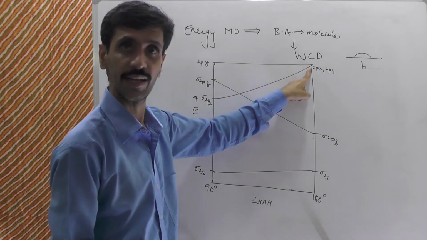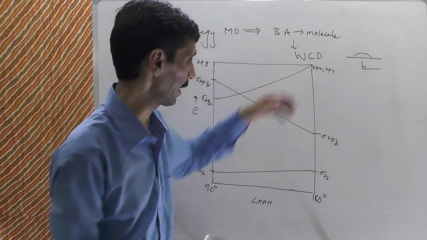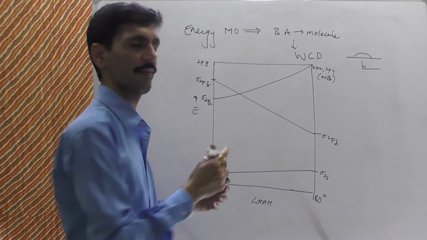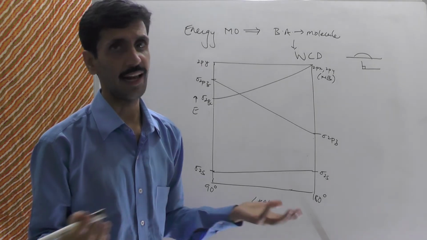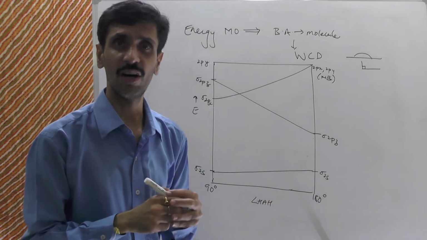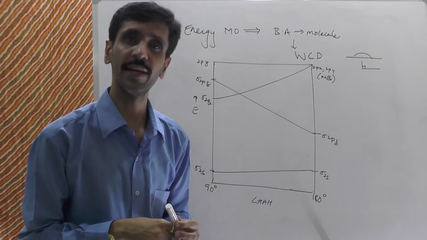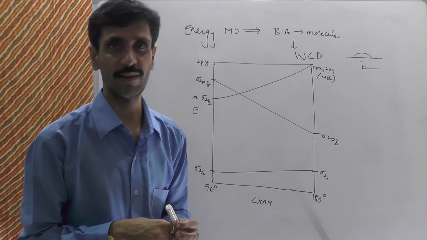The 2px gets stabilized, so the energy goes down, because the non-bonding gets converted into bonding. So that is stabilization. And the last point is, there is no change at all in the energy of the 2py, because it was non-bonding in the linear configuration, and it is non-bonding in the angular configuration as well.